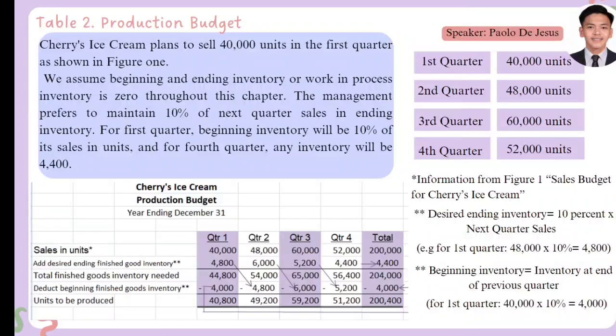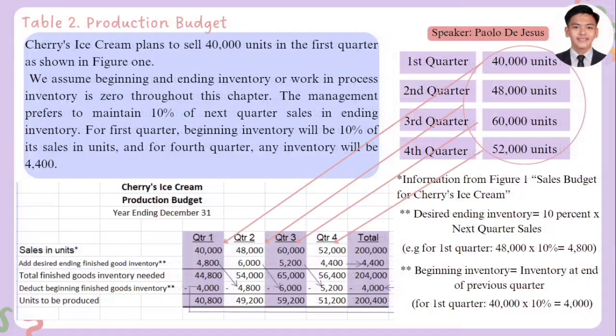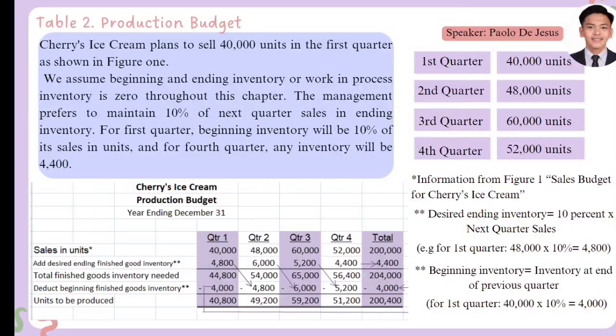The first thing that we will do is to substitute the sales in units, which is already provided in figure 1. Let's substitute it in the 4 quarters: 40,000 for the first quarter, 60,000 for the third quarter, and 52,000 in the fourth quarter. Then we will add the desired ending finished goods inventory.